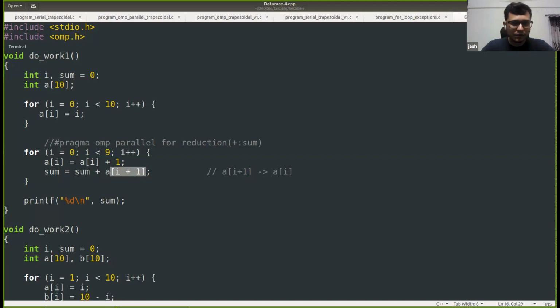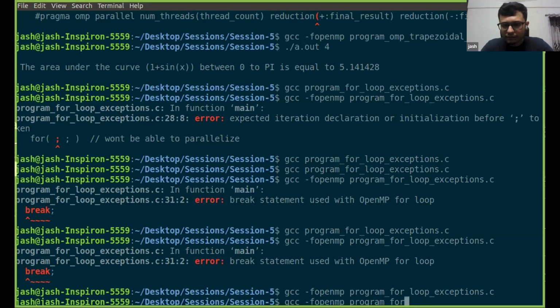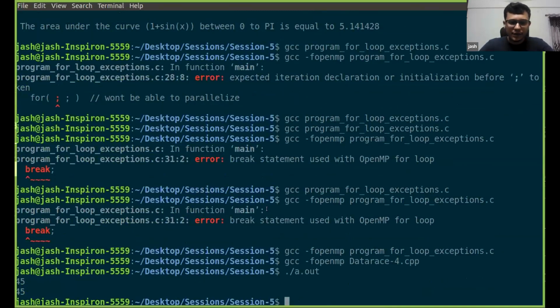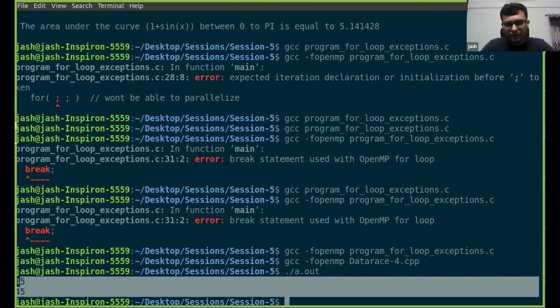Let us quickly verify that also. So let me share this. The program is, I think, yeah, this one. Right, it is giving 45. There are two 45s because there are two function calls. But essentially the serial code is clear, right?